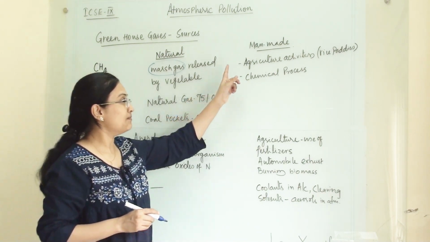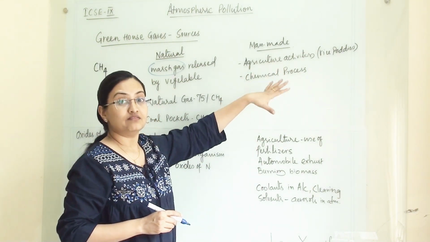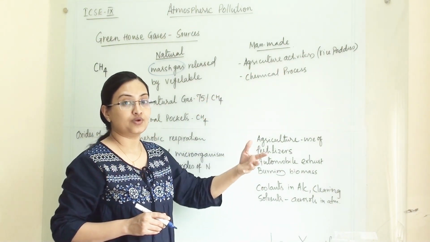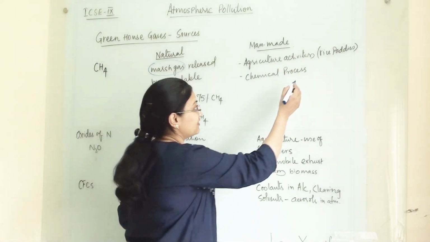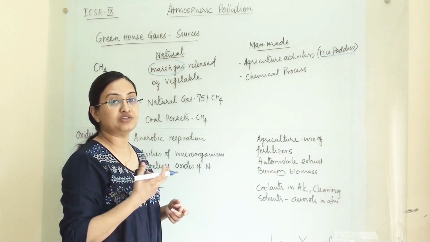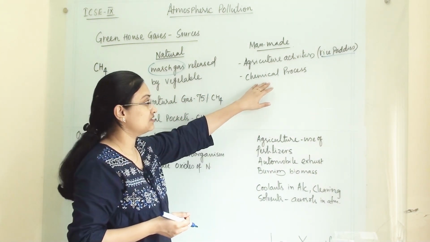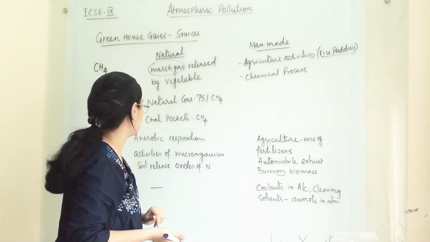Now under man-made activities, the agriculture activities, when they are growing certain crops, those crops also release methane, like rice paddy fields. So through rice paddies, methane will be released into the atmosphere. Then certain chemical processes also release methane into the atmosphere.